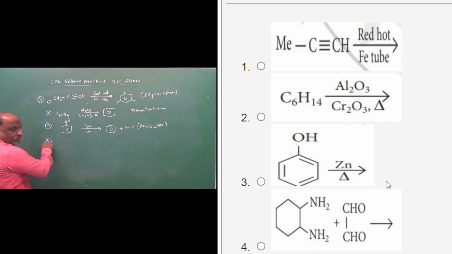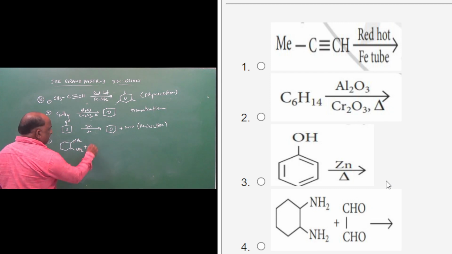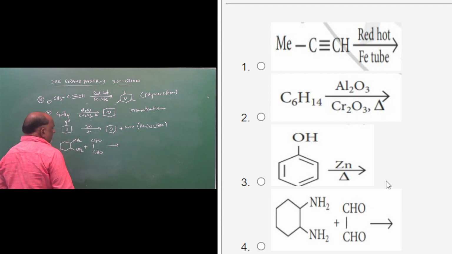And the fourth option: 1,2-diamine cyclohexane plus CH4 gives rise to what?